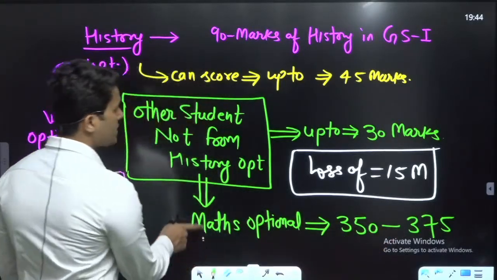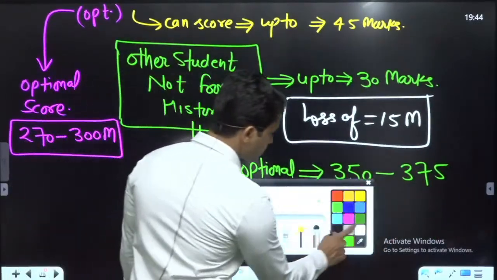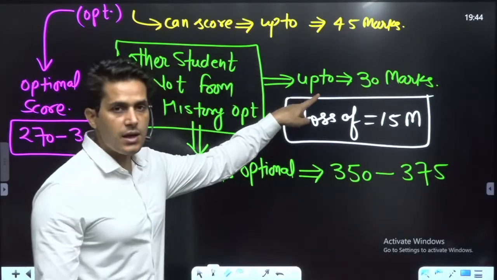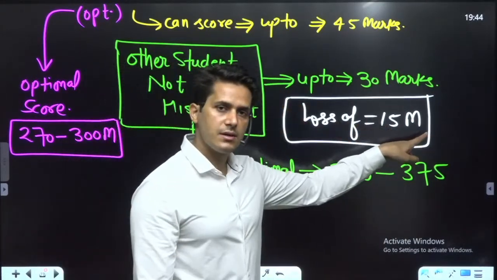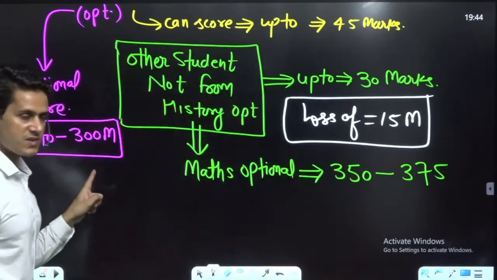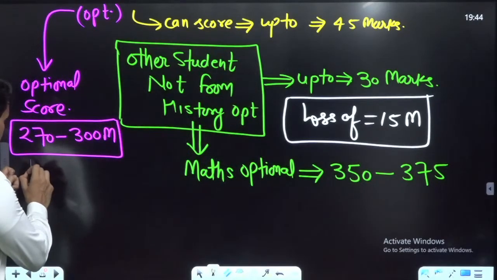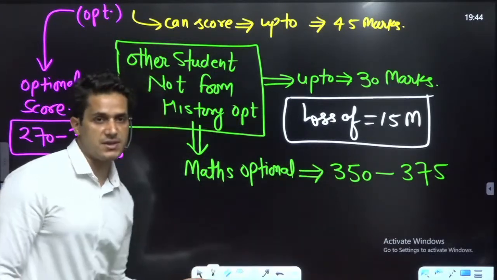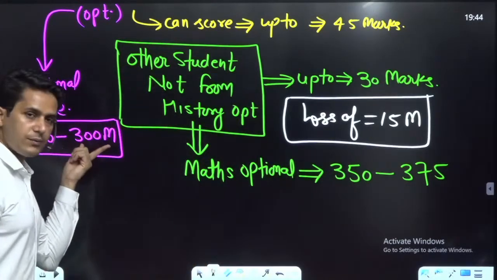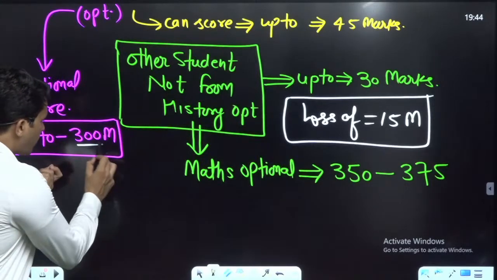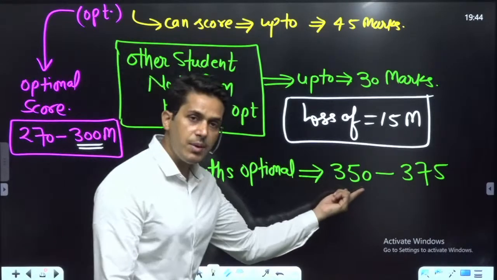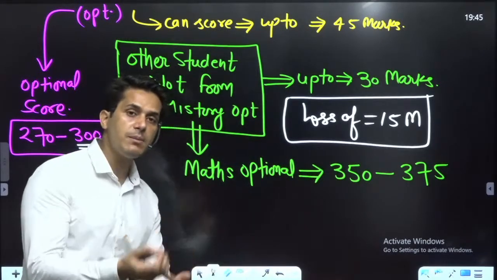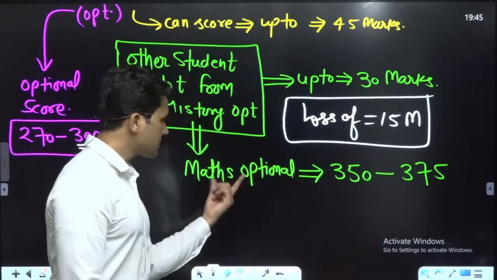Please see here. The green student is losing 15 marks. But here, if you compare the minimum 270 to 350, there is an 80 marks margin. And if you compare the maximum to this minimum, then again 50 marks is more in this optional subject.